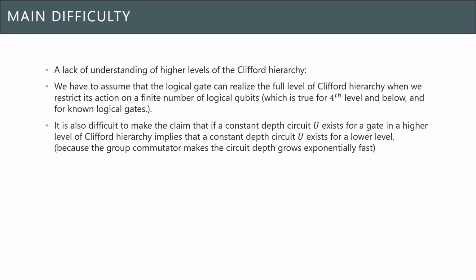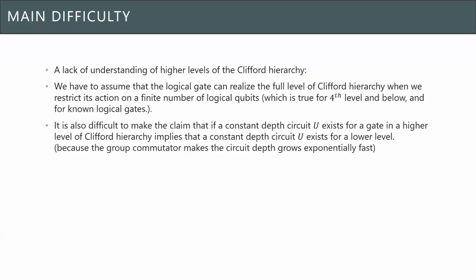One of the main difficulties that we had when working on this is the lack of understanding of higher levels of the Clifford hierarchy. We know that the first two levels are closed, but the third level is not closed. Because of that, and because the hypergraph product code can have a lot of logical qubits, we can't restrict our attention to a few logical qubits in order to show that this code can implement a certain level of the Clifford hierarchy.